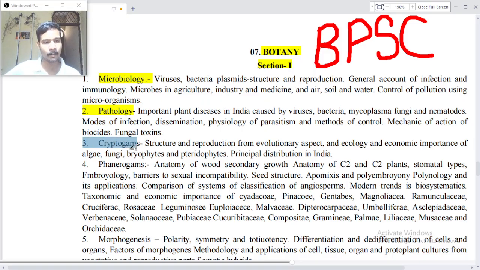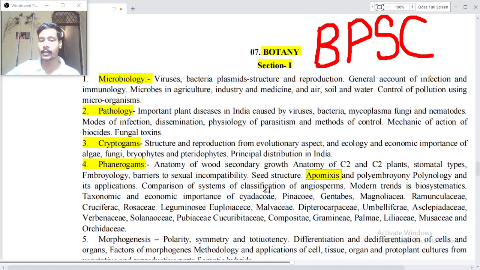Point number 3, Cryptogams: structure and reproduction from evolutionary aspects, ecology and economic importance of algae, fungi, bryophytes and pteridophytes, and principal distribution in India. Point number 4, Phanerogams: anatomy of wood, secondary growth, anatomy of C3 and C4 plants, mega types and embryology, barriers to sexual incompatibility, seed structure, apomixis and polyembryony, and palynology and its application.